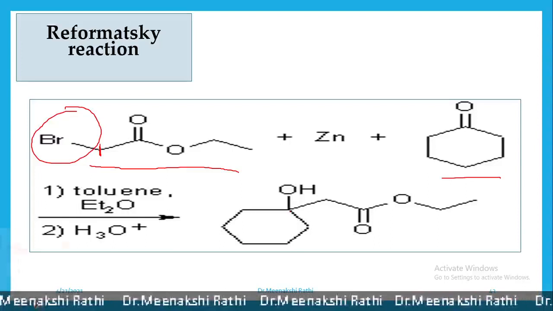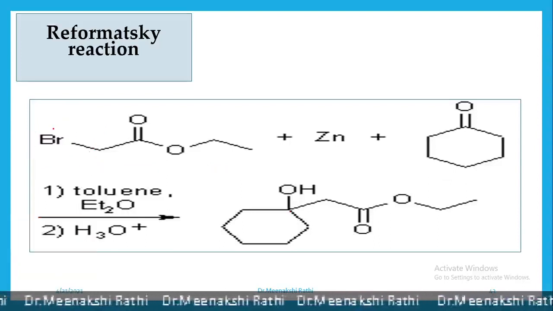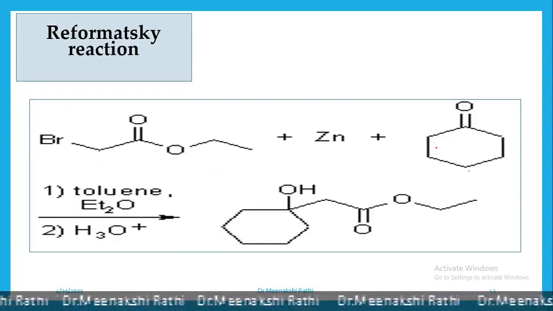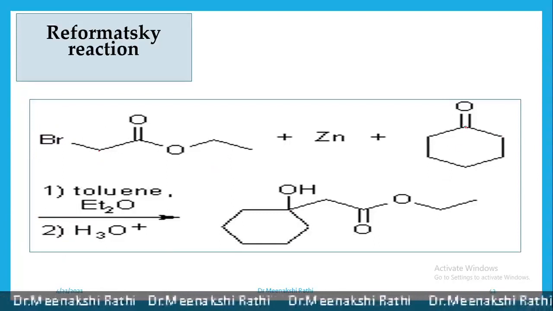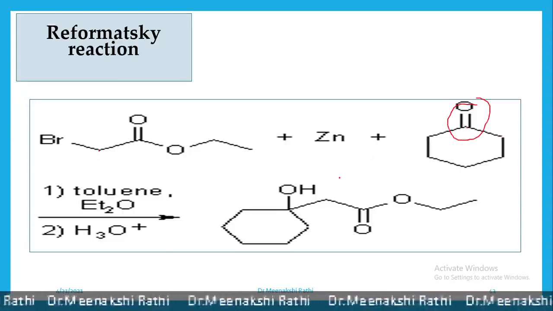Carefully, please see the reaction here. What is happening? This bromine gets removed. So to this carbon, this cyclohexanone carbon is attached. Only thing, O gets converted. This double bond O will get converted into OH.